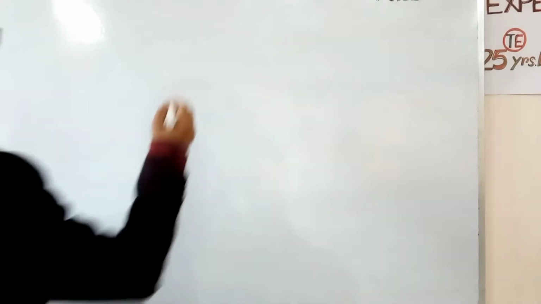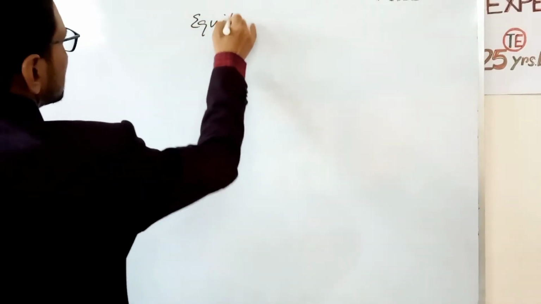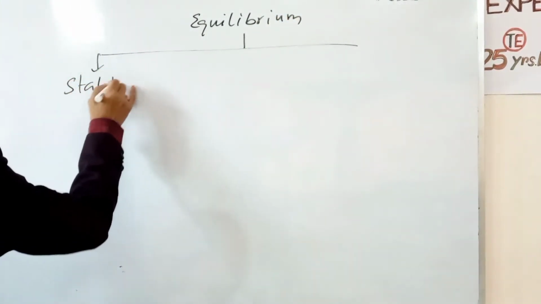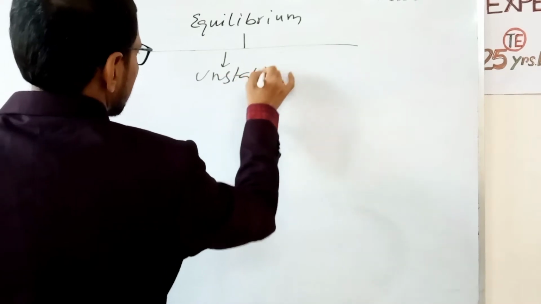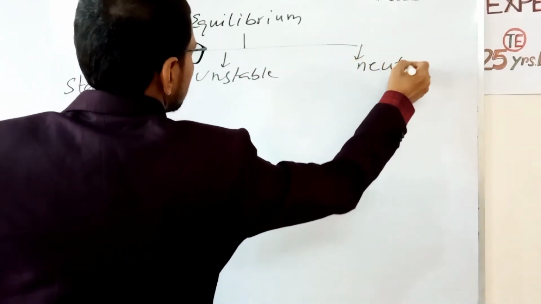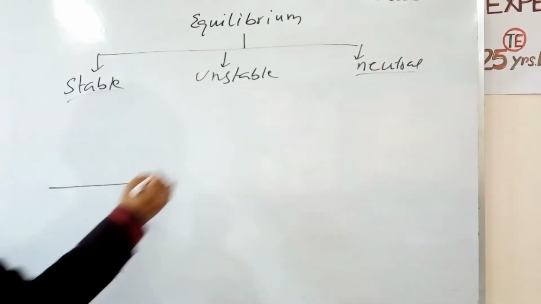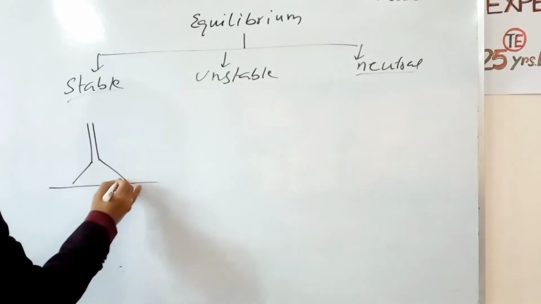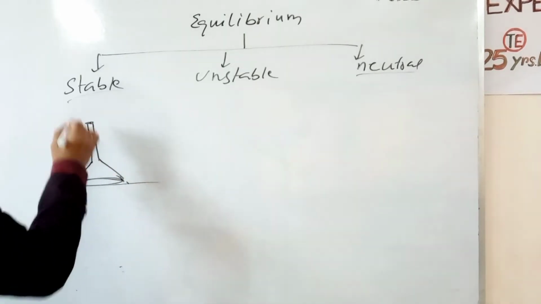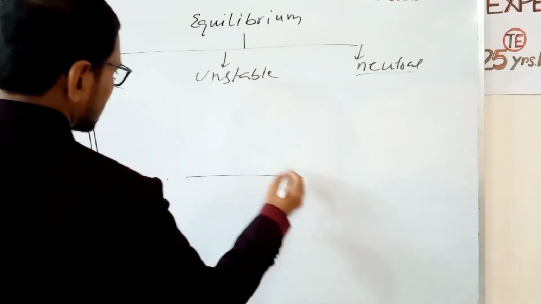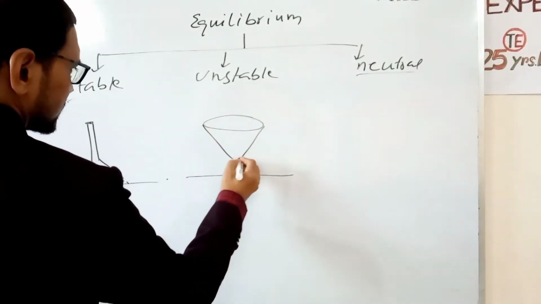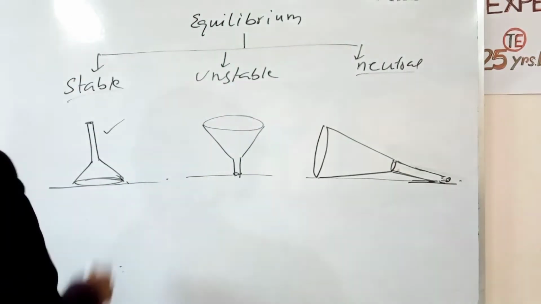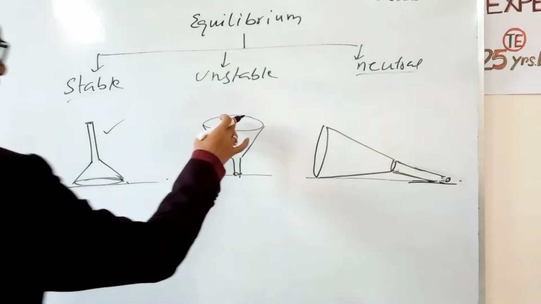Now what are the types of equilibrium? Equilibrium has three types: stable, unstable, and neutral. Suppose this is a conical flask, consider a conical flask. If this is a conical flask, and if unstable, we draw it differently, and neutral. This body has a stable equilibrium, this is unstable, and this is neutral.